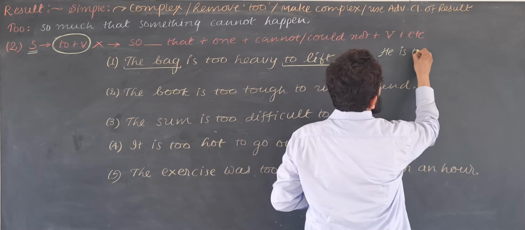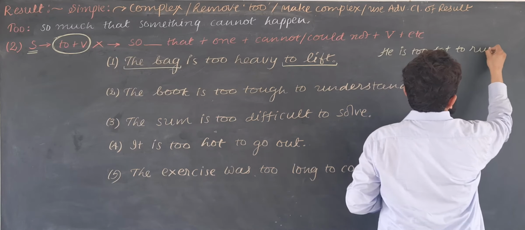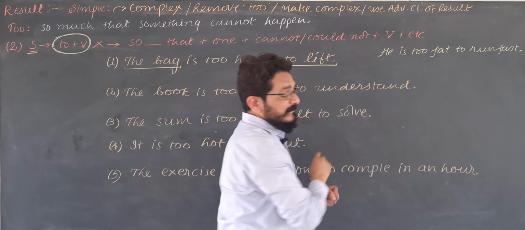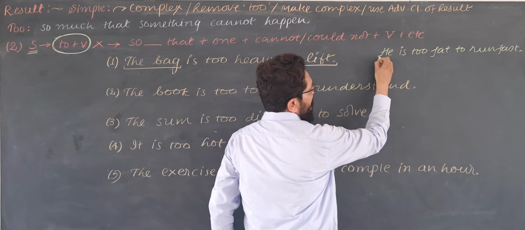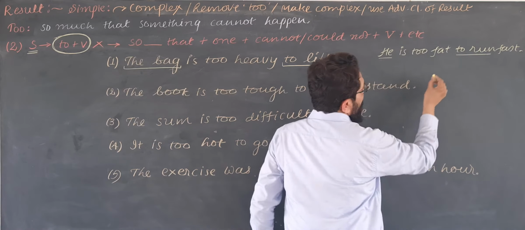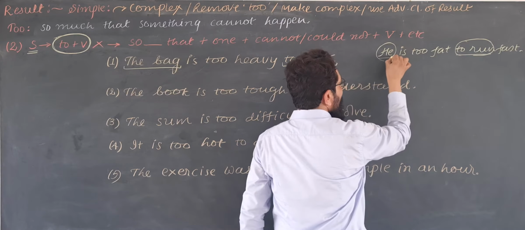He is too fat to run fast. So far we have learned this type of sentences. Here the subject is he. Infinitive is to run. The action of running is supposed to be done by he.